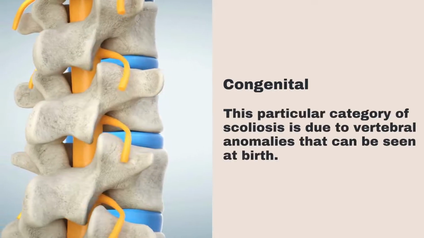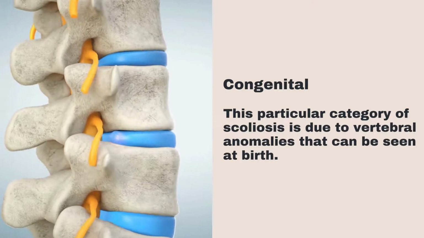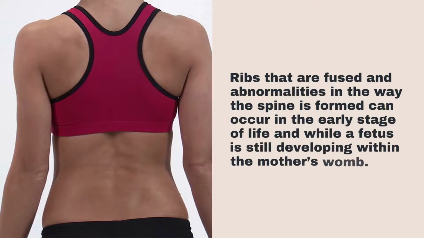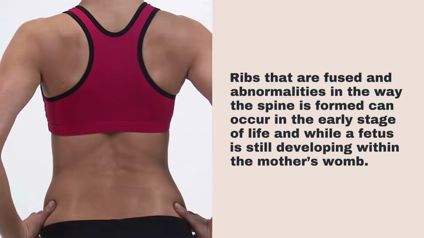Congenital. This particular category of scoliosis is due to vertebral anomalies that can be seen at birth. Ribs that are fused and abnormalities in the way the spine is formed can occur in the early stage of life and while a fetus is still developing within the mother's womb.